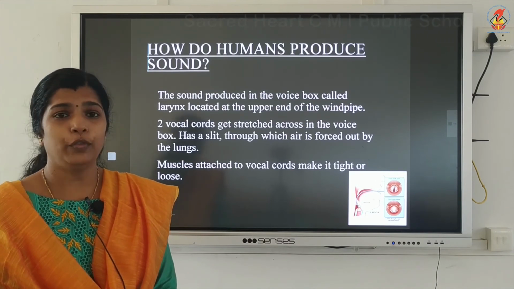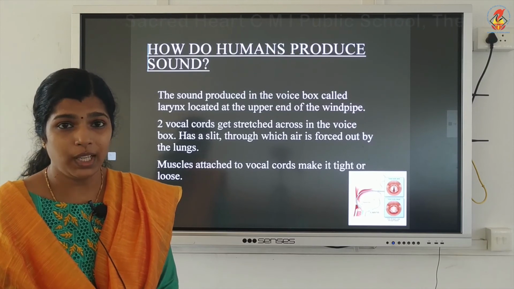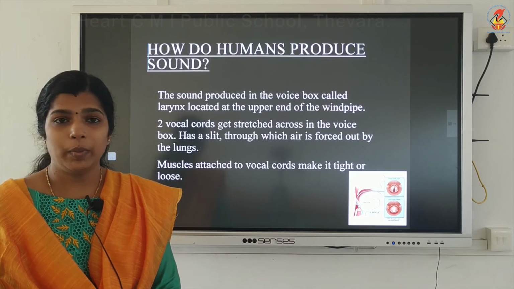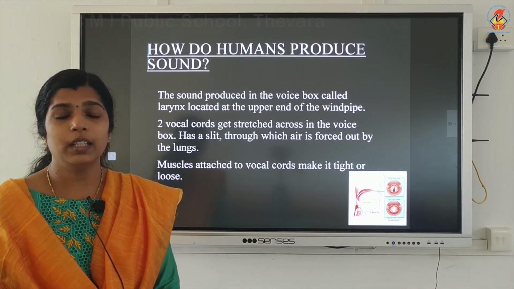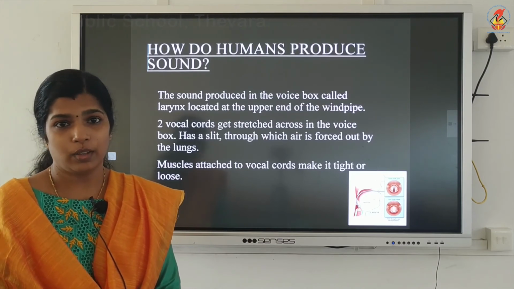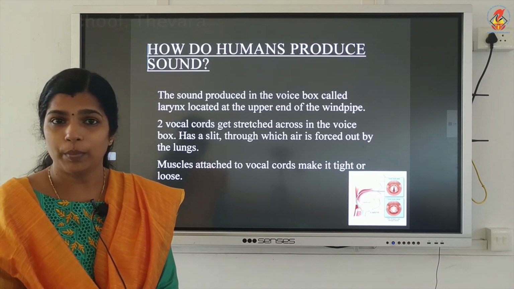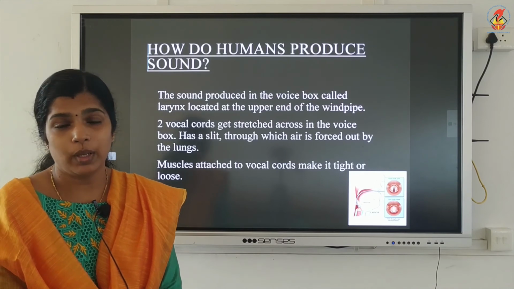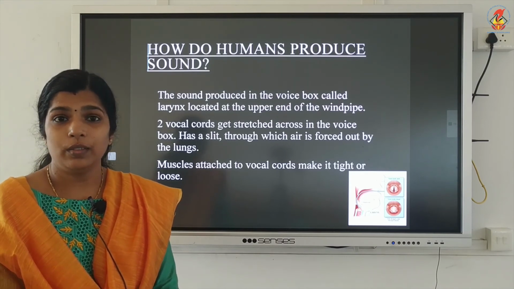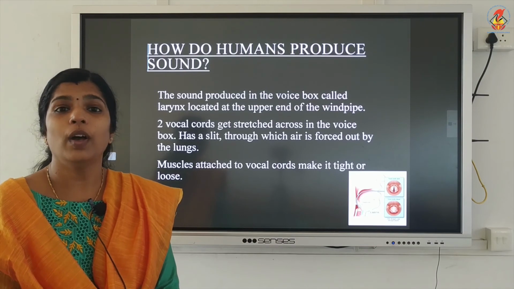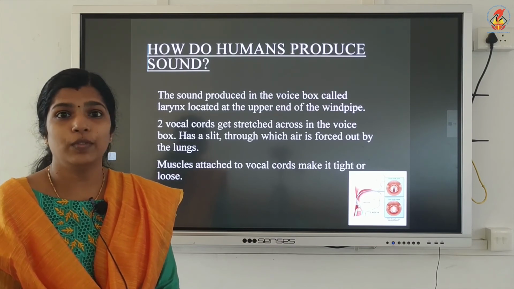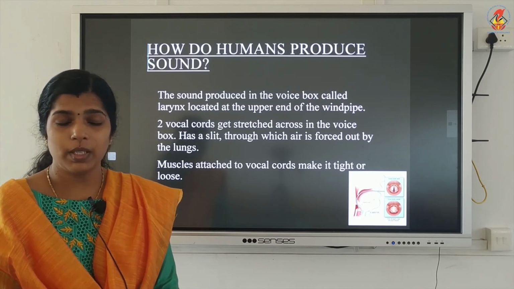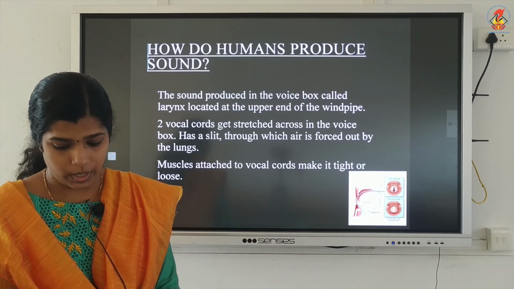Shorter the length of the vocal cords, higher the frequency of the sound produced. So, women's voice is of high frequency.